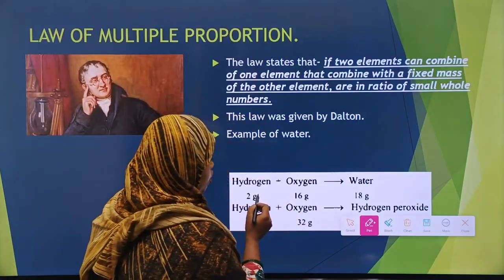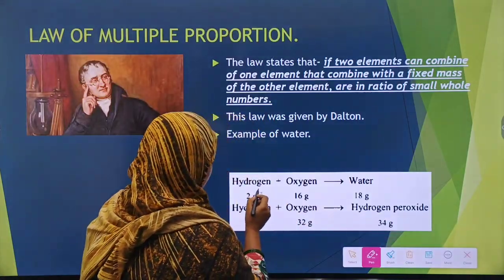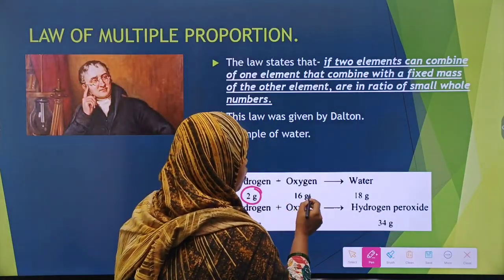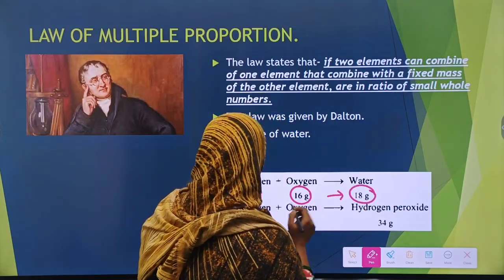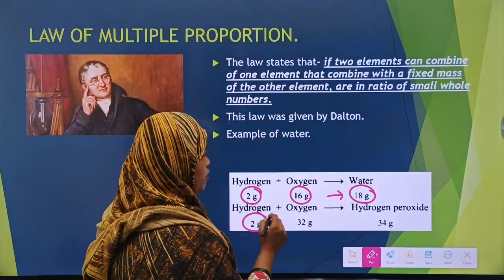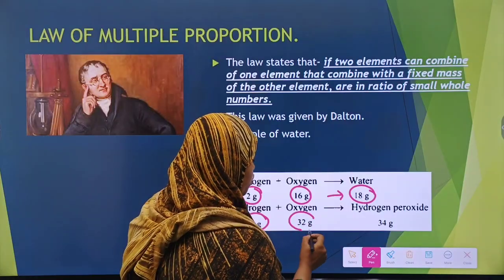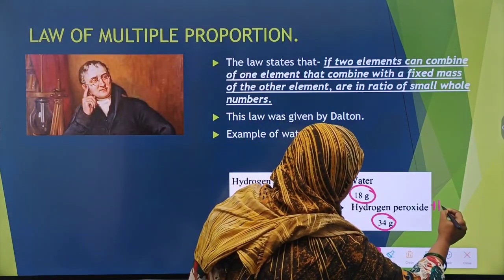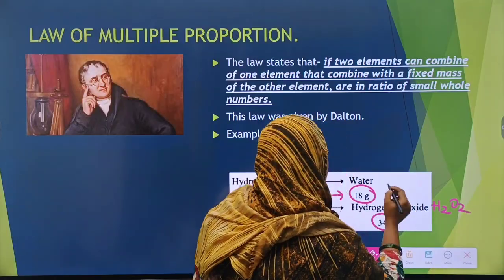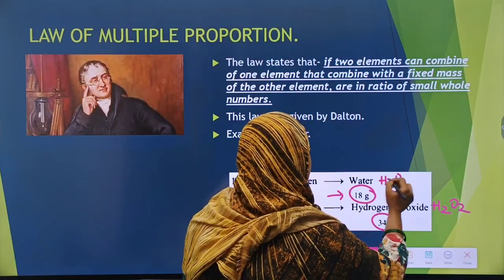Now, you see, 2 grams of hydrogen combine with 16 grams of oxygen to form 18 grams of water, and 2 grams of hydrogen combine with 32 grams of oxygen to form 34 grams of hydrogen peroxide, H2O2, and water is H2O.